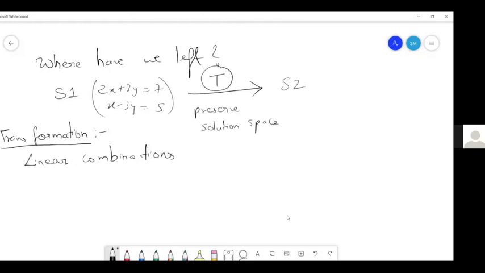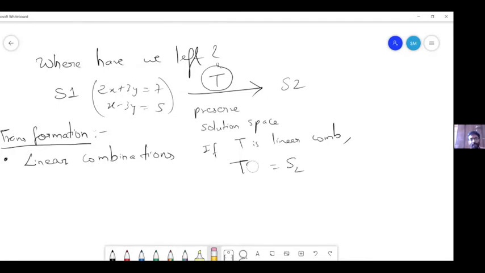Yes, we have seen that S1 is a subset of S2, but we are not able to prove the converse, that S2 is also a subset of S1. So if T is a linear combination, then basically T S1 is equal to S2, right?